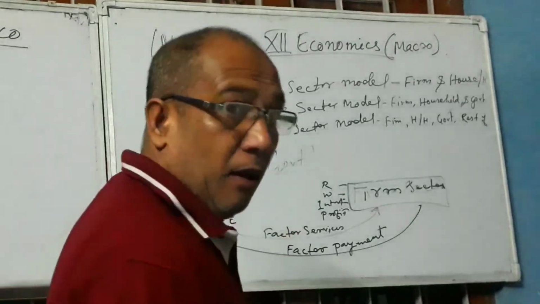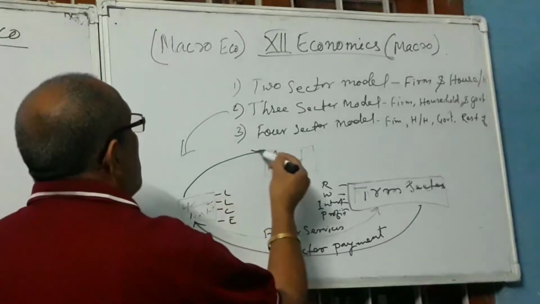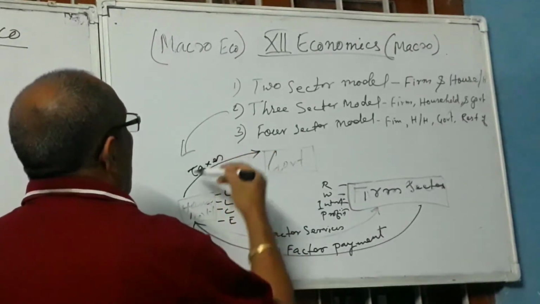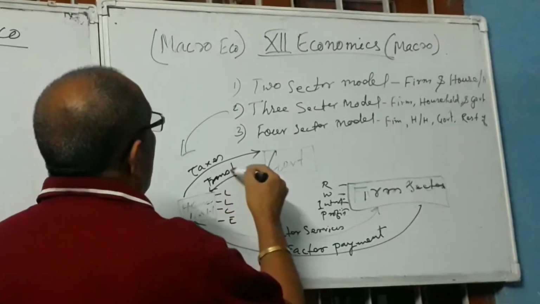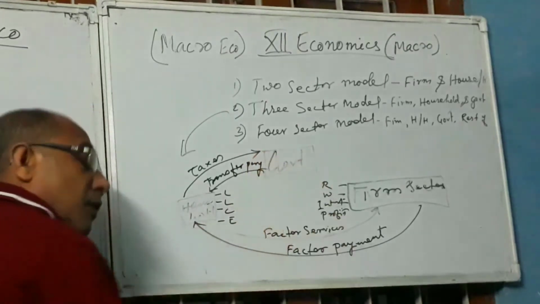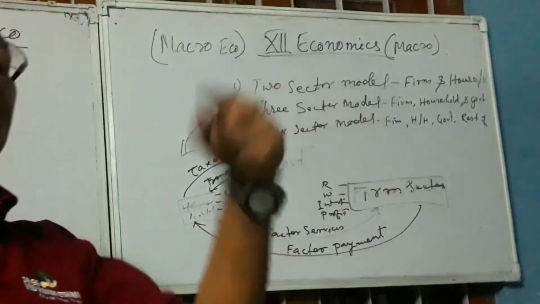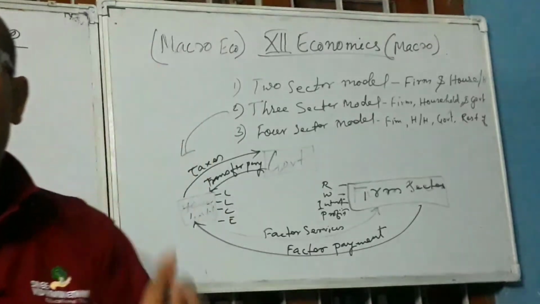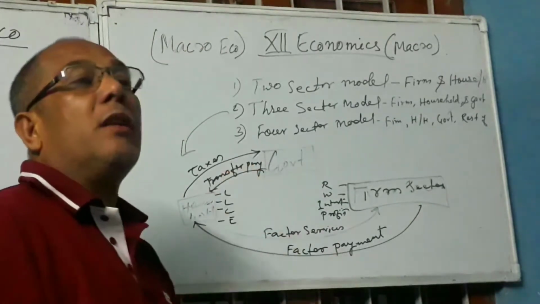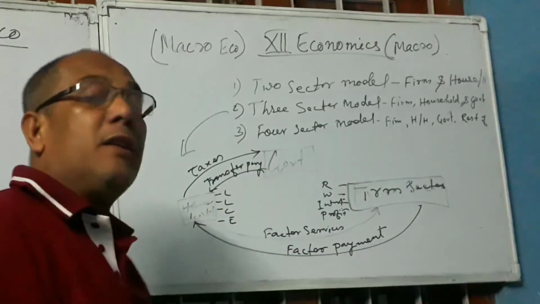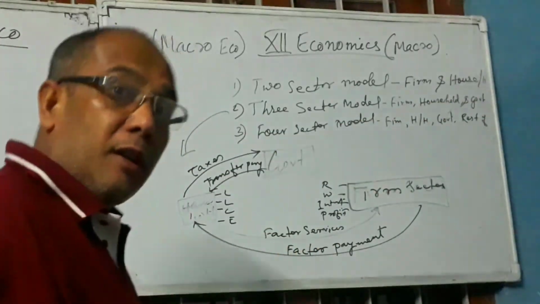And from this income, what will the household do? The household will pay taxes to the government and receive the transfer payment. What is transfer payment? Transfer payment means the payment which is made by the government to the people without seeking any services. This is a very important topic and very easy also. If the question asks what is transfer payment, you can write: transfer payment is the payment which is made by the government to the people without seeking any service. Have you got the points?